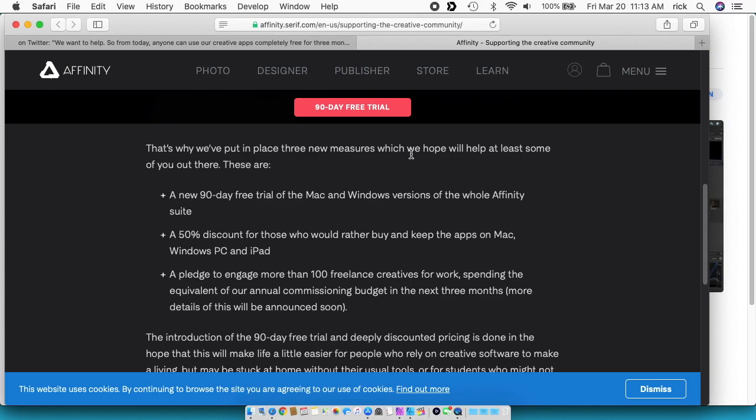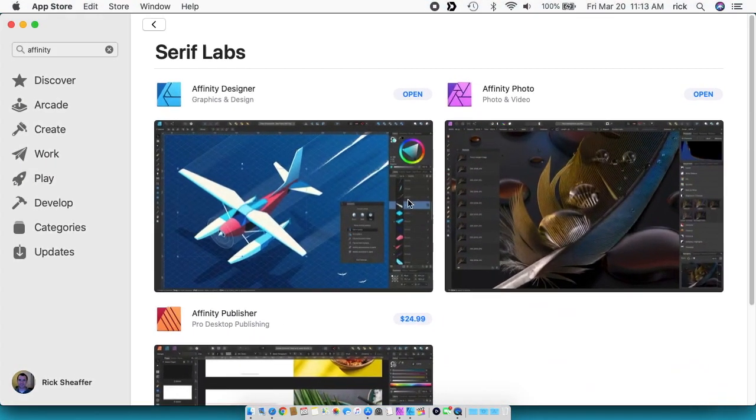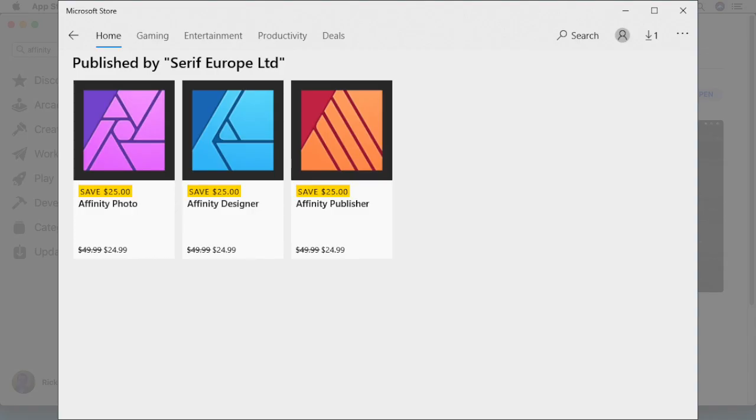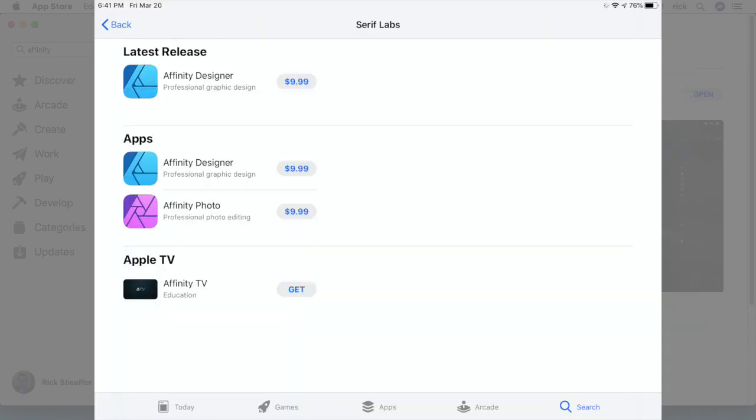If you want this, the easiest place to get it, I think, is the App Store. It doesn't show the price here because I've already bought it, but you can see Affinity Publisher down here is 25 bucks, and that would be similar to InDesign or QuarkXPress. They have a similar deal in the Microsoft Store, so I'll put a screenshot up of the products there. Photo, Designer, and Publisher are all $24.99. I may buy Affinity Publisher. They also have these for the iPad, and I think they were $9.99 each. I don't have those yet, so I may pick those up.